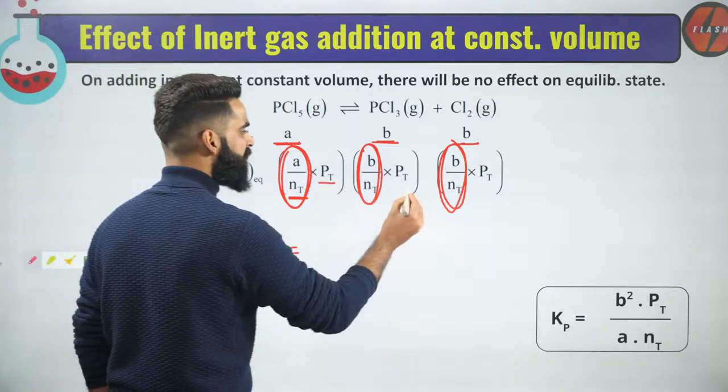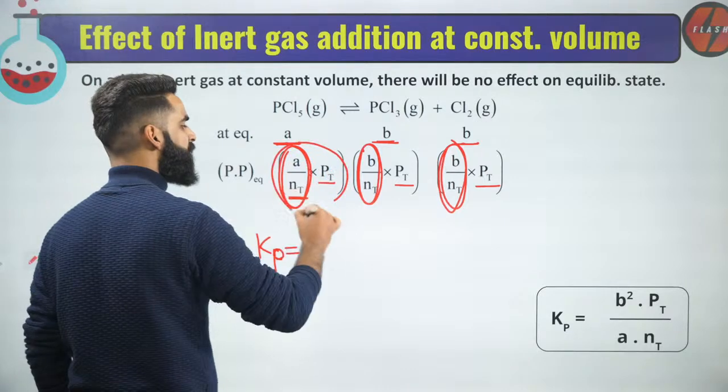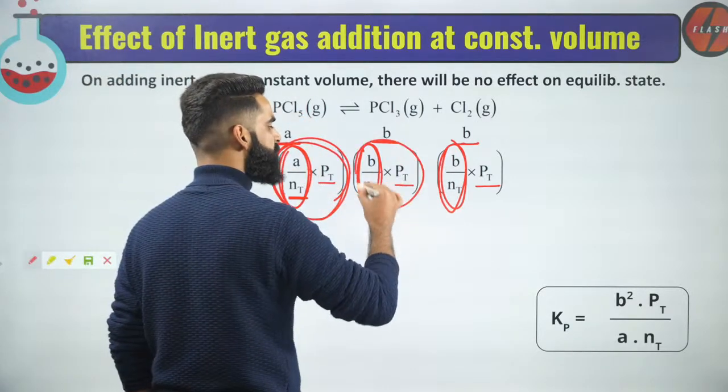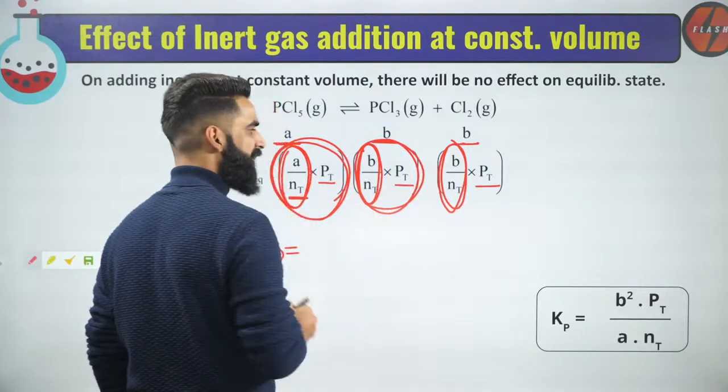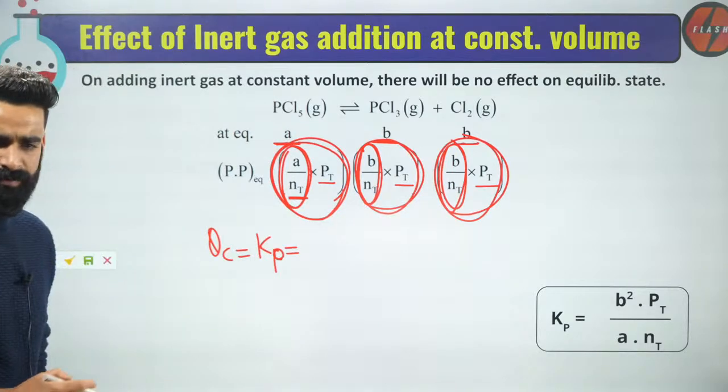I'm multiplying this by P, I'm multiplying this by P, I'm multiplying this by T. Can I say this whole term is going to give me the partial pressure of PCl5 at equilibrium? Can I say this whole term is going to give me the partial pressure of PCl3 at equilibrium? Can I say this whole term is going to give me the partial pressure of Cl2 at equilibrium, right?